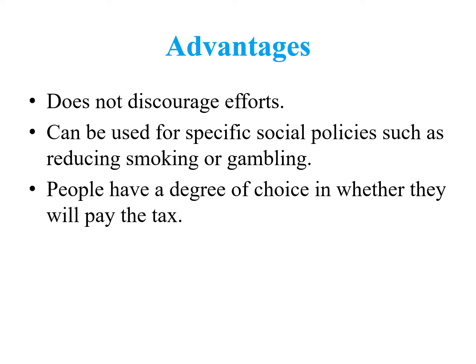People have a degree of choice in whether they will pay the tax or not. These taxes are indirectly paid by the customers by purchasing the commodity. Here the customer has the choice either to purchase the commodity or not. If he is going to purchase the commodity, he has to pay all the taxes. If he does not purchase the commodity, he does not have to pay the taxes. Here he has the choice. That means if he wants to purchase, he has to pay, or if he does not purchase, he need not pay anything.